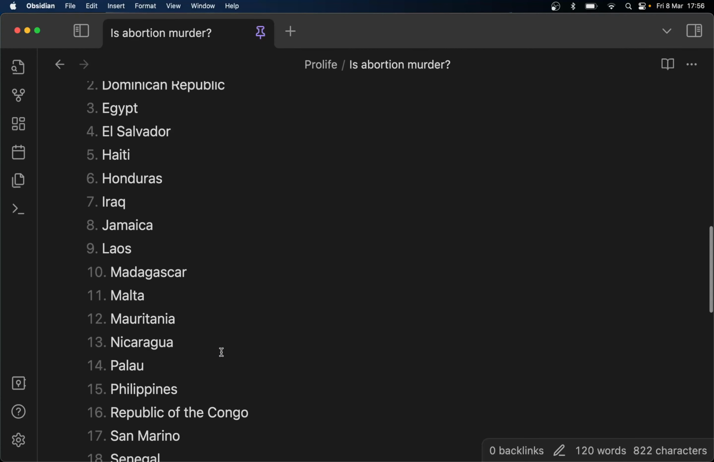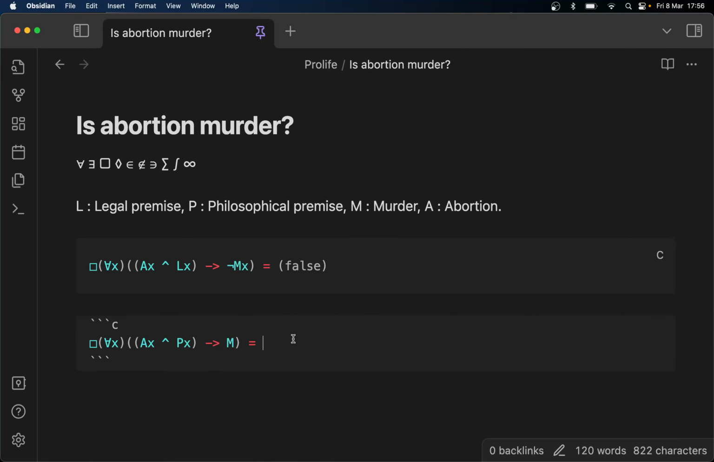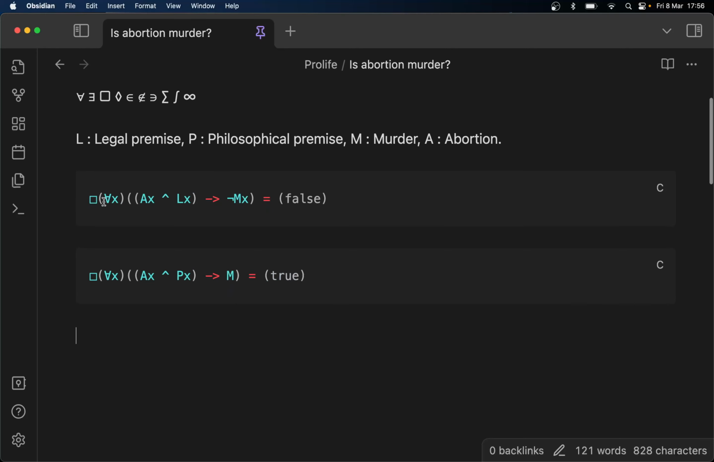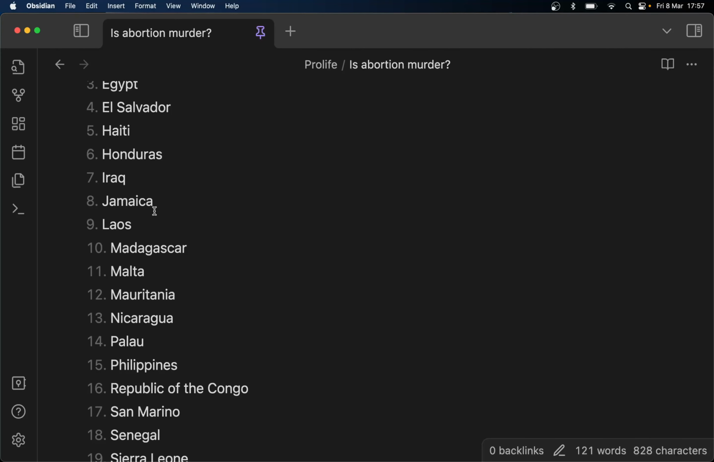It's murder because it's the deliberate killing of an innocent person, which we've established that the unborn are. So this argument is true. So it's false that for all abortions, where abortion is legal, that it's not murder. Where abortion has a legal premise, it depends on which country you're in. And even in that country, abortion can go from legal to illegal and illegal to legal. So this is not going to be true. It may be true in some countries, but across all these countries, it's false.